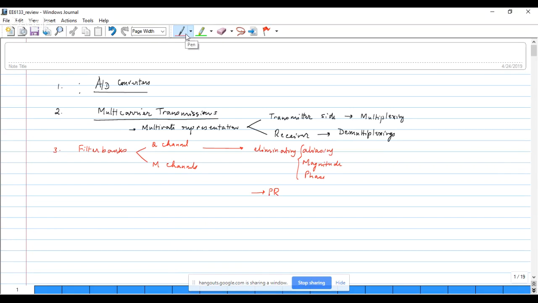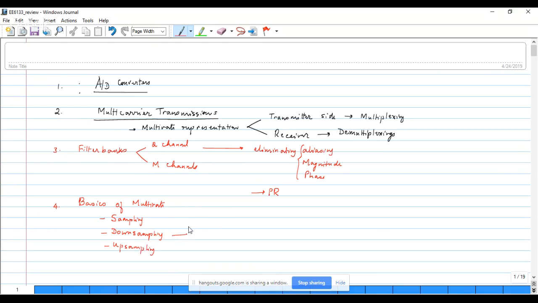Prior to doing the filter banks, we were looking at the basics of multirate DSP. So let me just recap: what are the key concepts, the basics of multirate DSP? The first and foremost one is the concept of sampling, following which we look at integer changes in sampling rate: downsampling, upsampling, insertion of zeros.